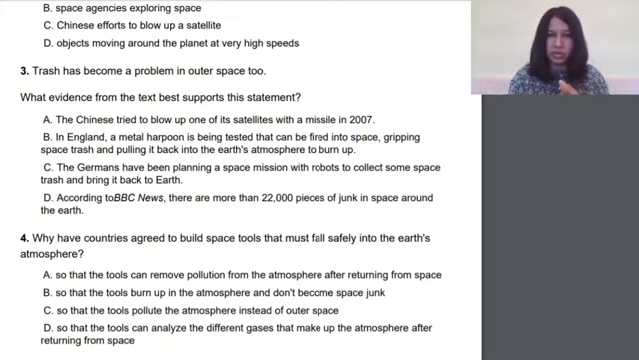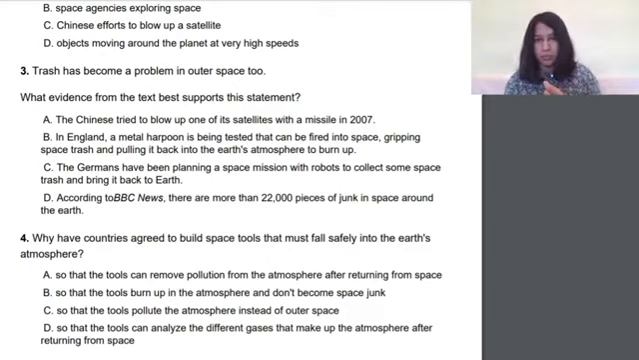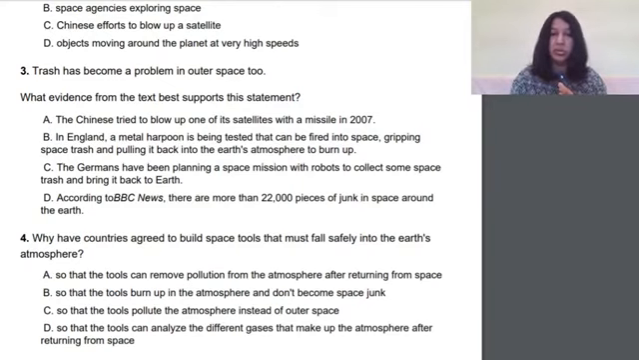According to BBC News, there are more than 22,000 pieces of junk in space around the Earth. Okay, so trash has become a problem in outer space too. According to BBC, there are more than 22,000 pieces of junk in space around the Earth. So I feel that D supports this statement.